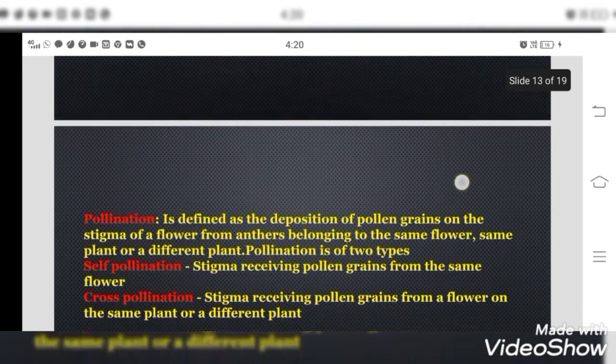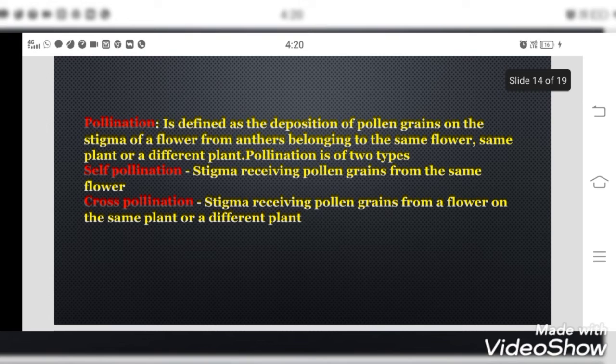And we are moving with the answer. The definition of pollination you can see here. It is defined as the deposition of pollen grains on the stigma of a flower from anthers belonging to the same flower, same plant, or different plant. Here, we know that the male reproductive part is known as stamen and the female reproductive part is known as pistil. Stamen is composed of anther and filament. Pistil is composed of stigma, style, and ovary.